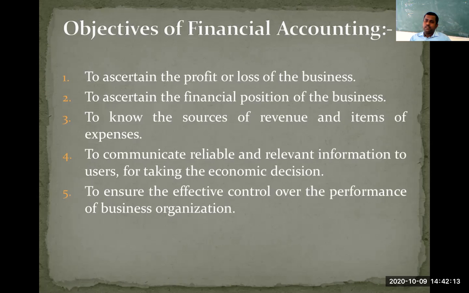For example, on a day-to-day basis, if you are practicing accounting, then you will get to know about your sales, whether they are in an increasing trend or a decreasing trend. If they are increasing, then it is well and good. Suppose they are decreasing, then we need to take some necessary measures in order to increase the sales of the company.